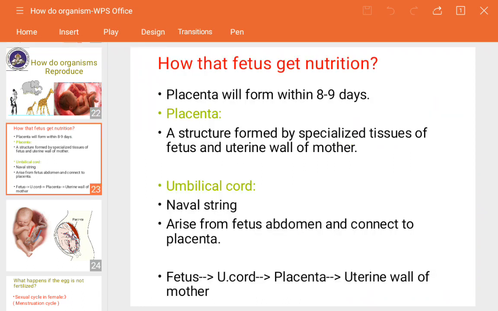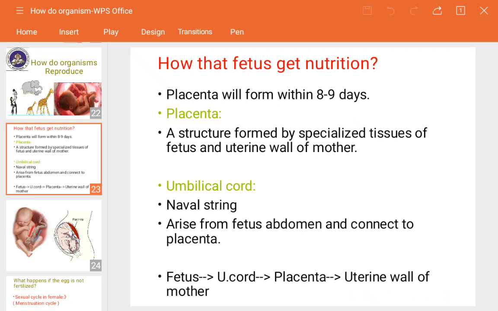Next, how the fetus gets nutrition through the placenta and the umbilical cord. So what is meant by the placenta and umbilical cord? These are two new words for you, but they are actually related to the mother's womb, where they arise and provide nutrition to that fetus till the 9 months.